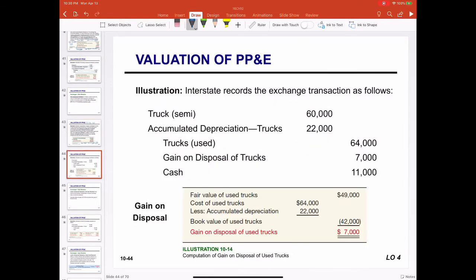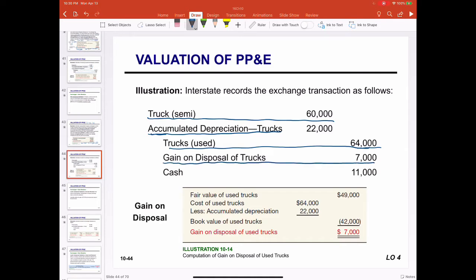So we are going to debit the truck, which we calculated at $60,000. We write off the old truck from the books by debiting accumulated depreciation and crediting the cost. And the gain of 7,000 should be recognized, and the cash paid 11. And the gain is the difference between fair value and book value of the old truck.